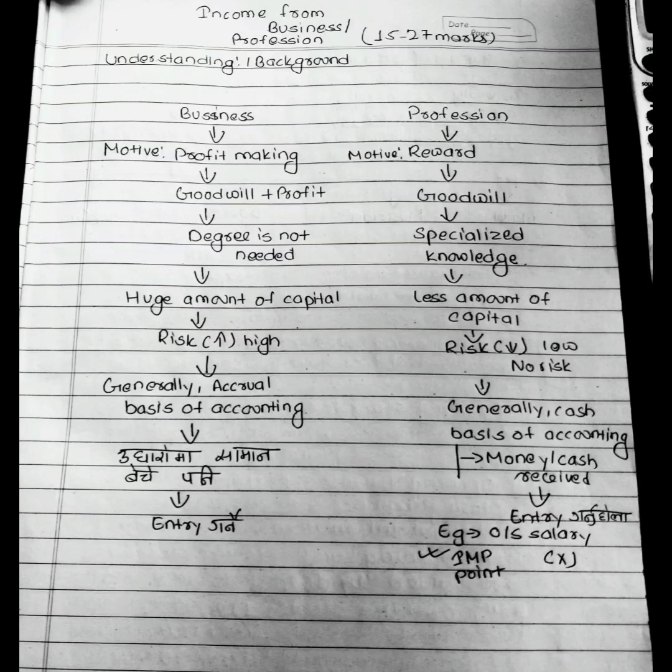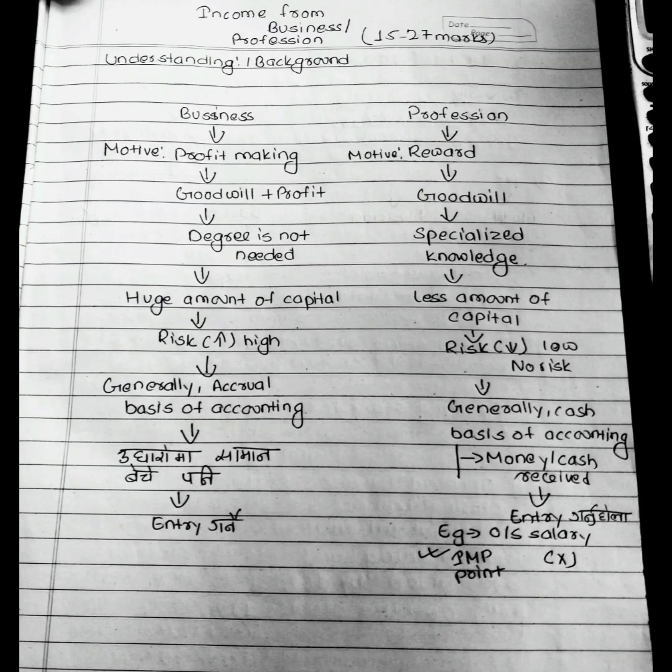In this video, I'm going to briefly describe the concept of income from business and professions, and this chapter carries a huge amount of marks, around 15 to 27.